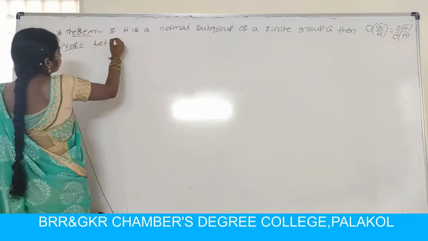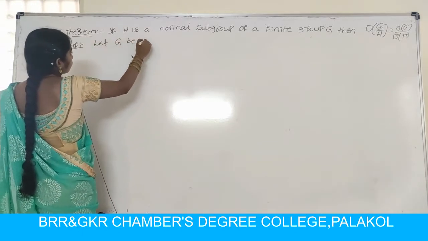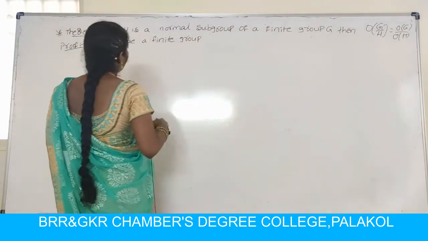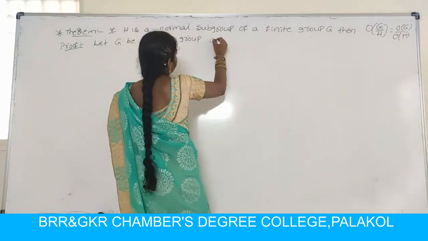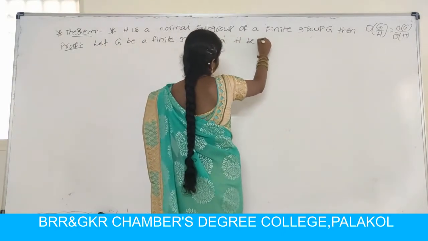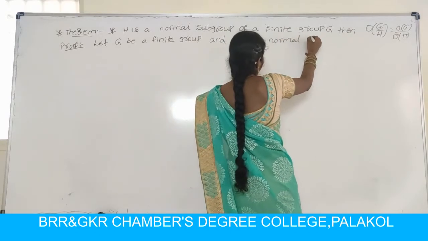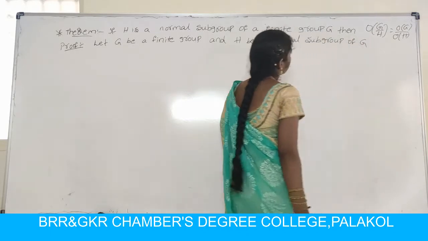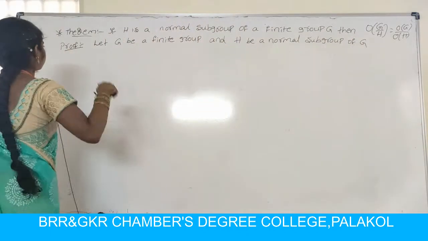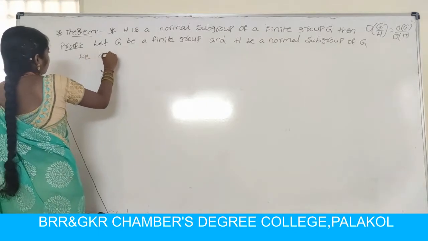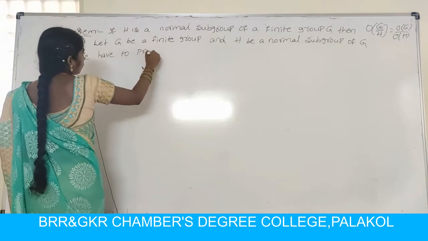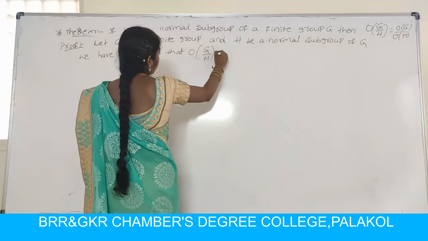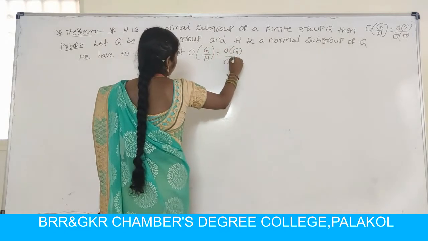Let G be a finite group and H be a normal subgroup of G. We have to prove that the order of G by H equals the order of G divided by the order of H.